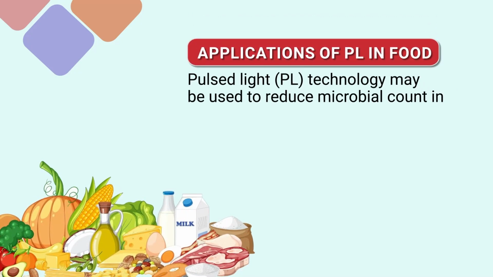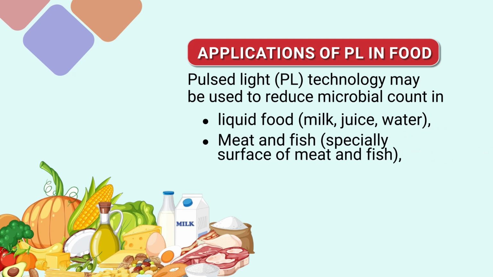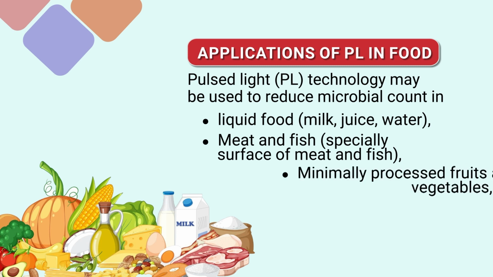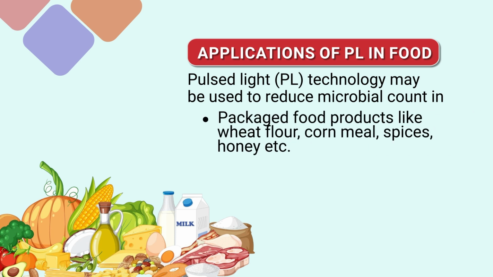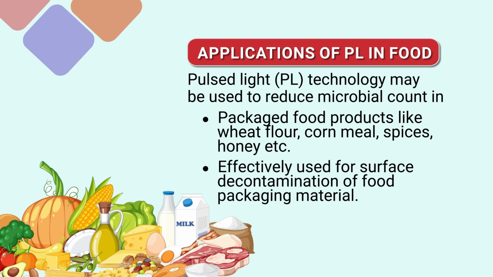In terms of application, if we see that pulse light can be applied for the liquid food mainly, like milk, juice, water, meat, and fish. Here only the surface inactivation can be targeted. Minimally processed fruits and vegetables could also be an area of application. Packaged food products like wheat flour, corn meal is another example for application. Effectively, they could also be used for surface contamination of the packaging material.